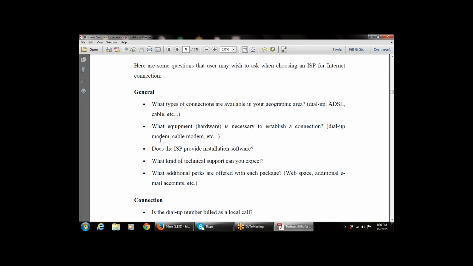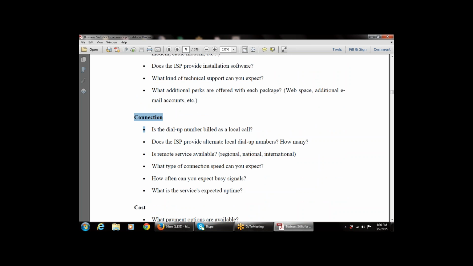Now the next questions depend on the connection type. If I am taking dial-up, there are different questions, and if I am taking broadband, there are different questions. So it depends on the connection. Is the dial-up number billed as a local call? That is, if I am dialing the number, is the payment charged as a local call?